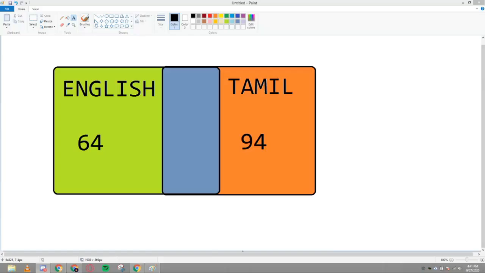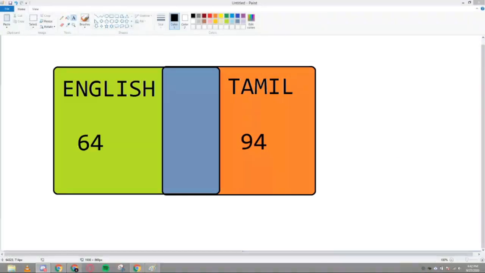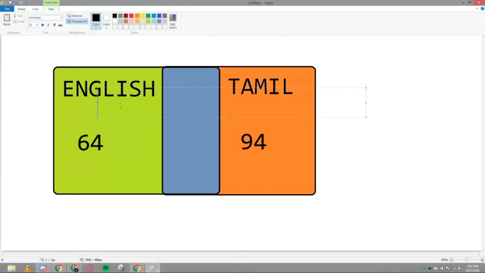Now the region which is not intersecting with the other set, let us first of all label them. In the English set, the part which is not intersecting with the Tamil set, we will simply represent with A. And the Tamil set, in which there is no intersection with E, the leftover part which is only Tamil, we will represent with B.